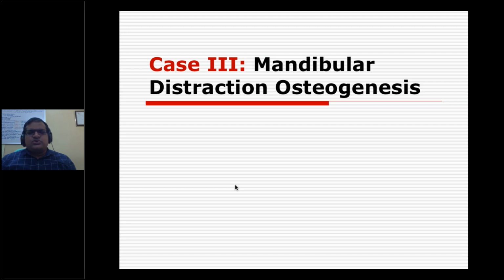It may have a screw kind of arrangement. It can be an internal distractor or external distractor. You have several distractors based on the patient's condition, or whether you want to go with the internal or external. So then we can decide what kind of distractor you are going to use.